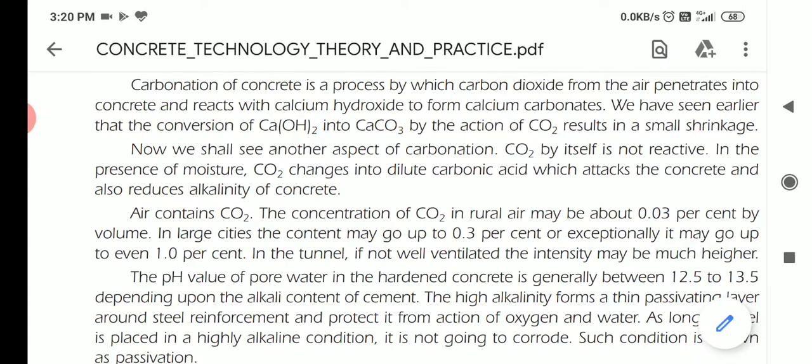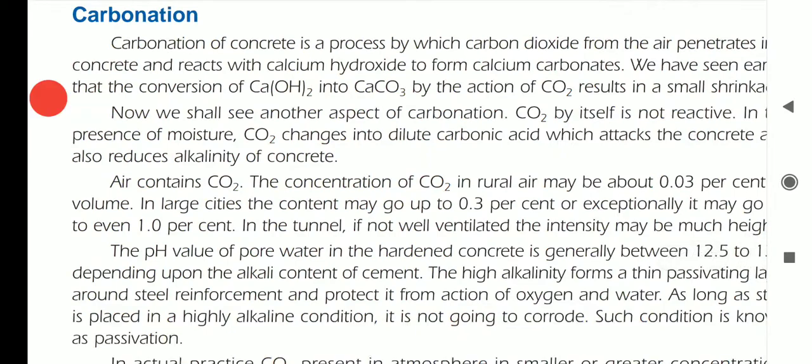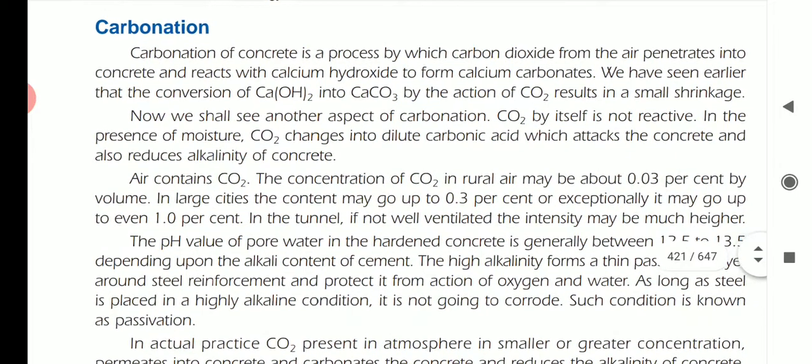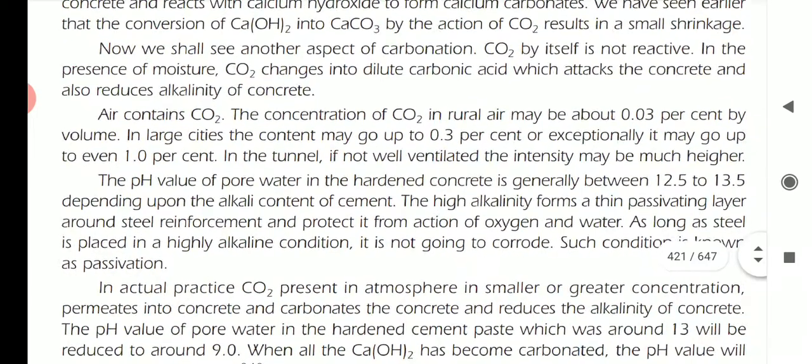CO2 by itself is non-reactive. In the presence of moisture, CO2 changes into dilute carbonic acid, which attacks the concrete and also reduces the alkalinity of the concrete. When moisture is present, the CO2 in the atmosphere penetrates into concrete and forms carbonic acid. This carbonic acid is responsible for forming the calcium carbonate, reduces the alkalinity of the concrete, and increases the acidity of the concrete.